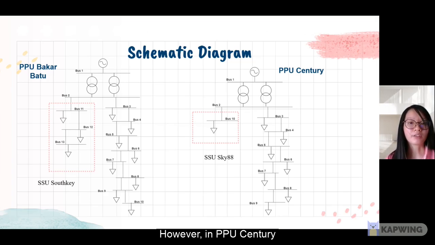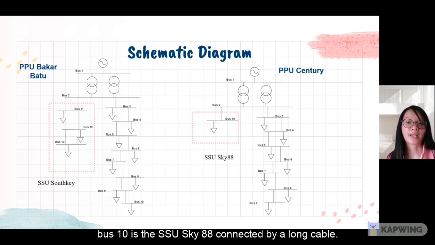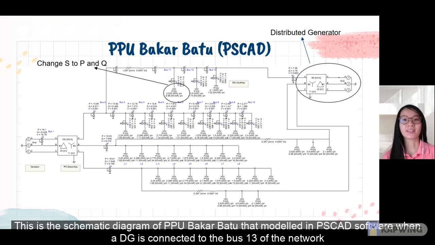However, in PPU Centrally, bus 10 is the SSU Sky 88 connected by a long cable. This is the schematic diagram for the PPU Bakar Batu that is modeled in PSCAD software when a DG is connected to the bus 13 of the network.